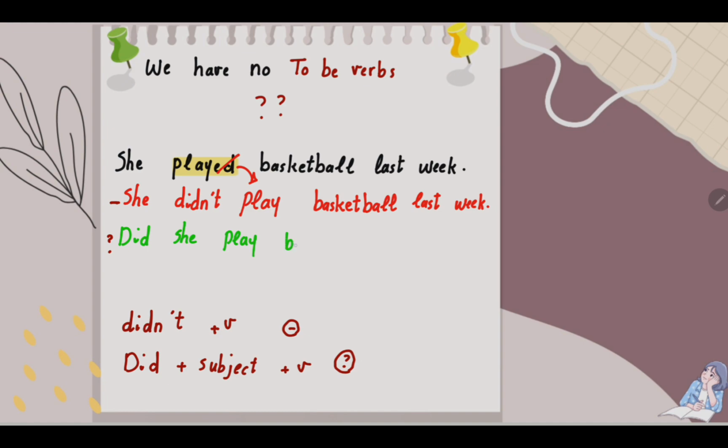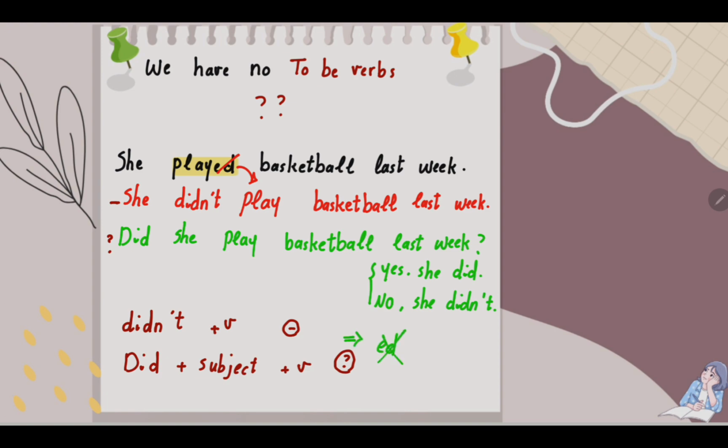Be careful about ed, okay? We have short answers. Yes, she did, and no, she didn't. So when we use didn't and did in negative and question sentences, the verb doesn't take ed.